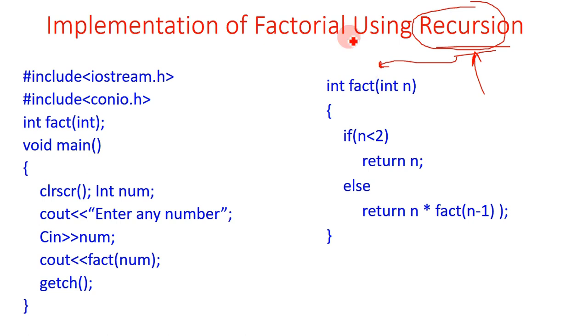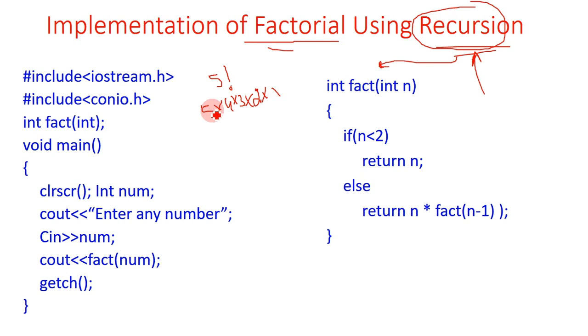So this is the implementation of a problem, a factorial problem, that is how you can solve factorial by using recursion. If we take the factorial of 5, it means that 5 will be multiplied with 4, and this will be multiplied with 3, and this will be multiplied with 2, and this will be multiplied with 1.